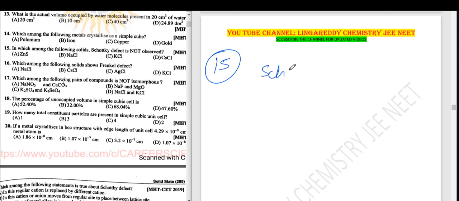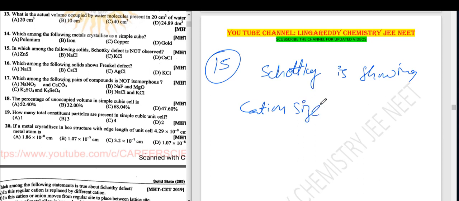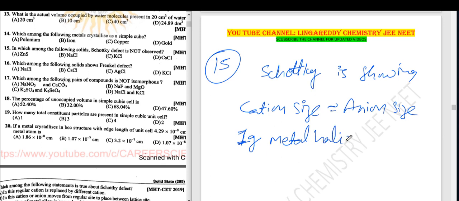Schottky defect shows when the cation size is almost equal to the anion size. Generally first group metal halides show this, that means NaCl, KCl.